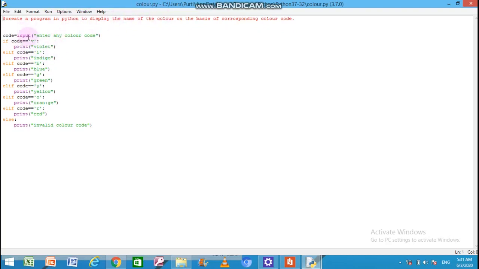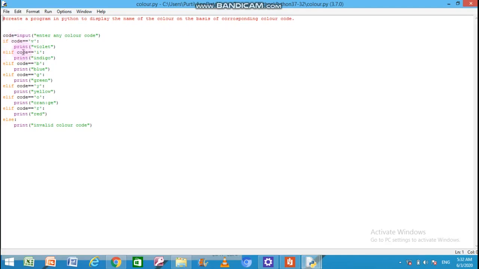So you can see in this program a code value is taken as input. No int is placed here because the user will input the values in alphabets. These are not numbers, not decimal numbers, so we will not place any int or float conversion here. The user will enter any code value, the first letter of the color, that will be matched. If the value of code is equal to V, it will print violet. Otherwise, if the condition becomes false, it will jump to the else part, where an if is there to check another condition. The whole statement is known as elif.